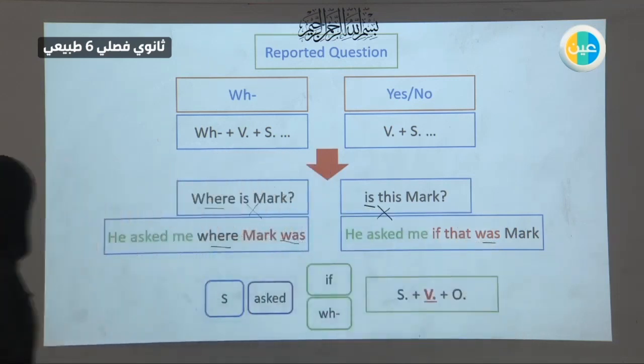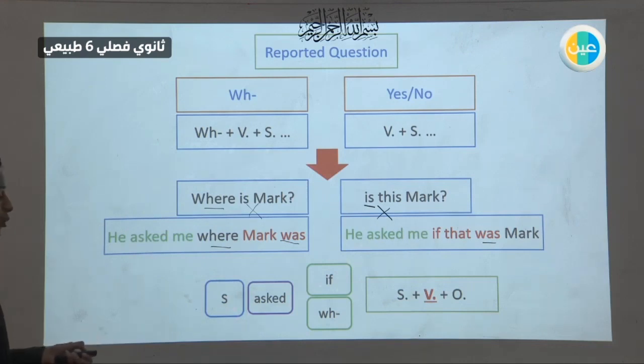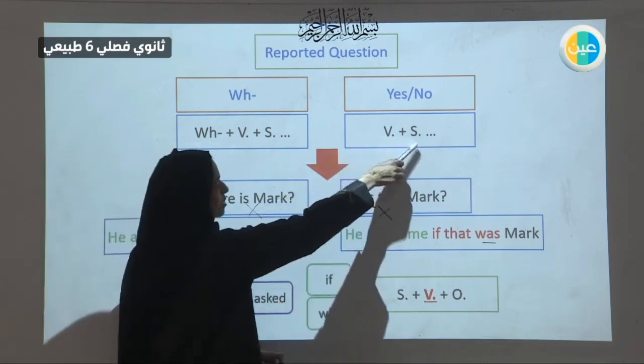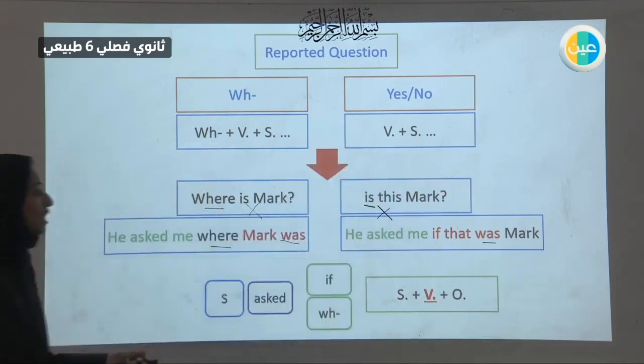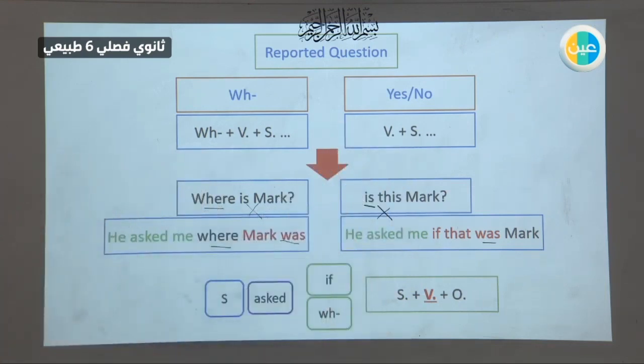So, generally speaking, we will start with the subject here. He asked, he wanted to know. For a yes/no question, you will use if or whether, or you can use the same WH question word like what, where, who, how, or when. Then you will change it into a sentence form. Instead of verb and subject, it will be subject and verb, then followed by an object.